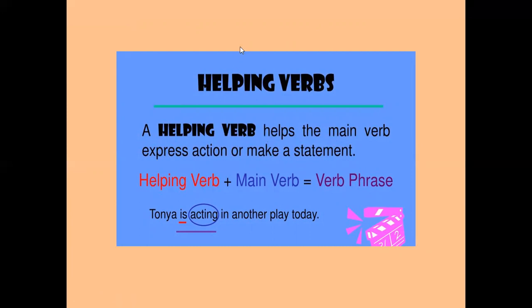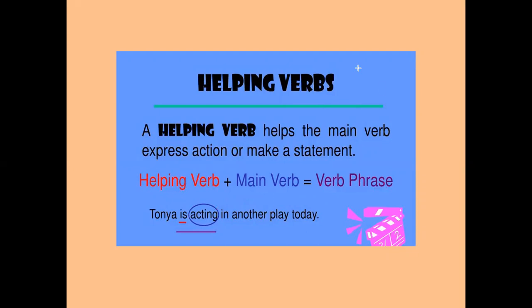It means, my dear students, you will use a helping verb. This is the helping verb "is", and what is the main verb? This "acting" is the main verb. So you will use the helping verb and the main verb, and then you will make a verb phrase, and you will make any sentence. So, Tonya is a noun here. Tonya is acting in another play today. Here, acting is the main verb and "is" is the helping verb. As I told you before, like this we will frame any sentence.